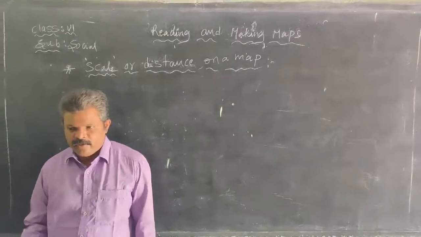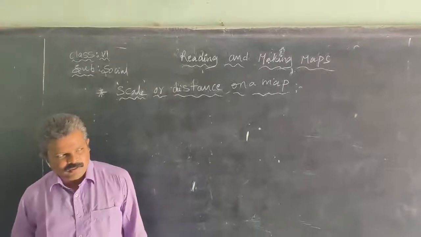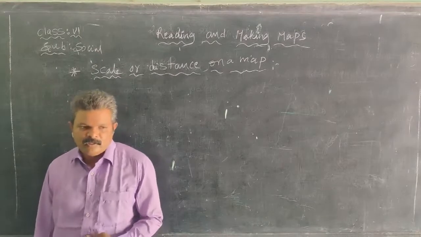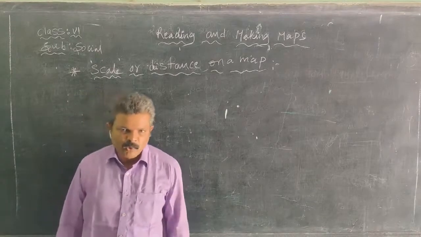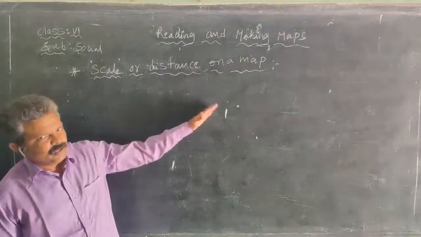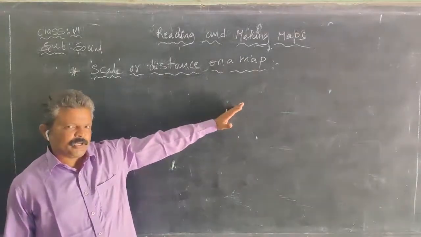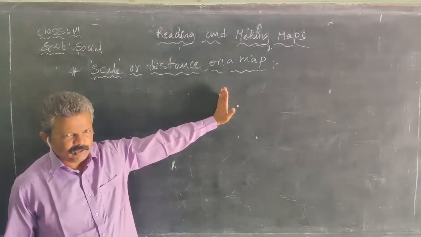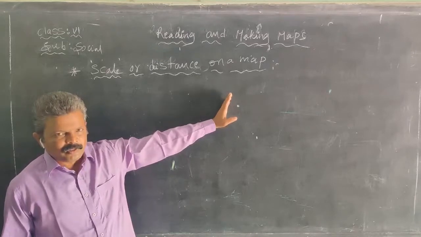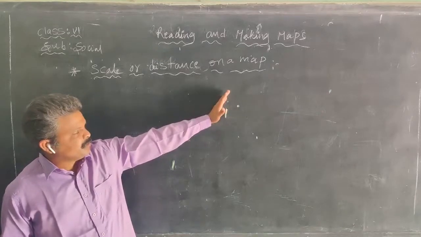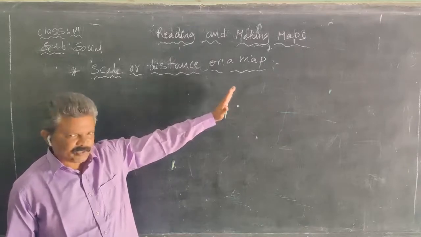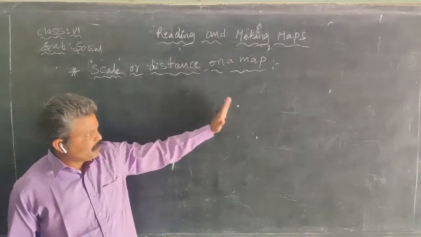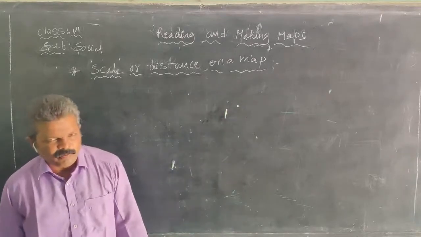Directions on a map. There are four directions: east, west, north, and south. Laila came to Malika's home with the help of a sketch map, but there was some delay because Malika did not mention the distance from the bus stand to her home. She did not say how many kilometers or how many meters.